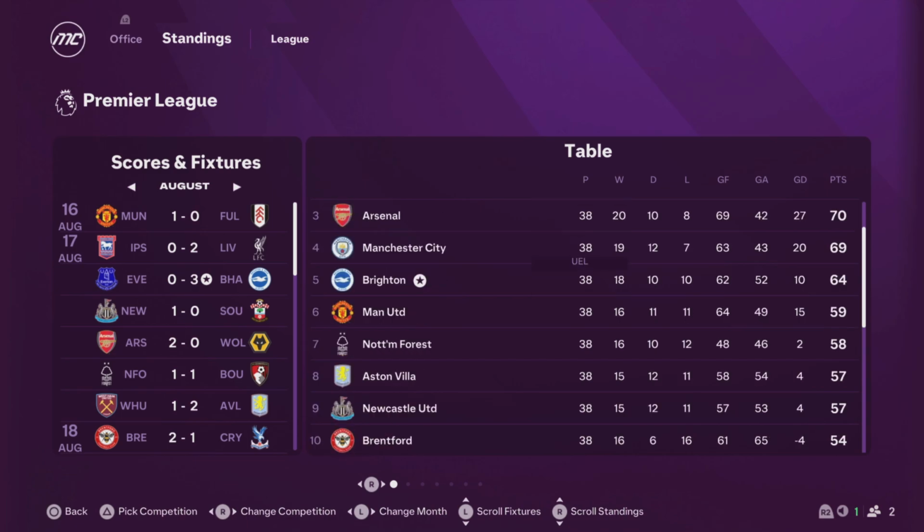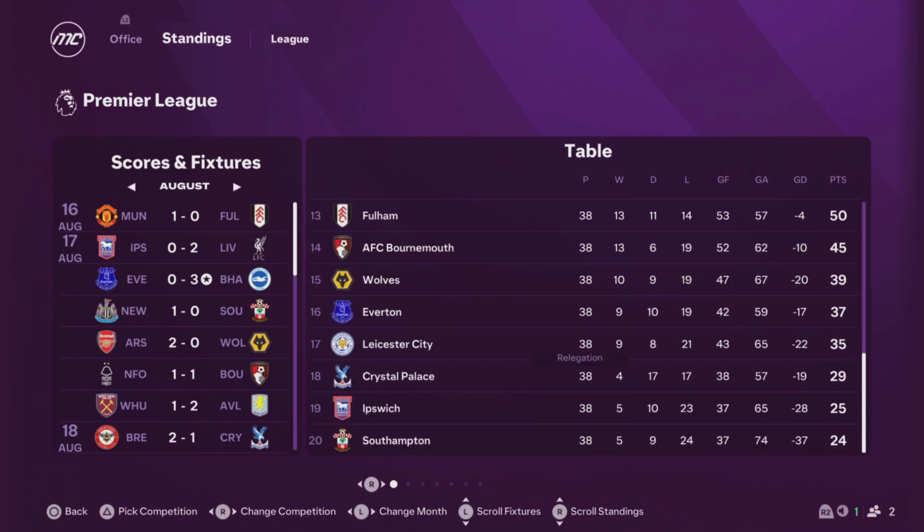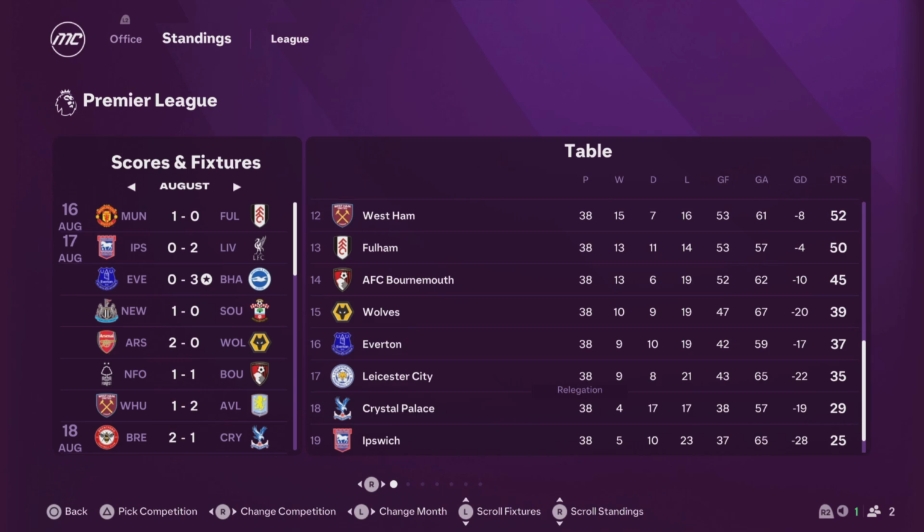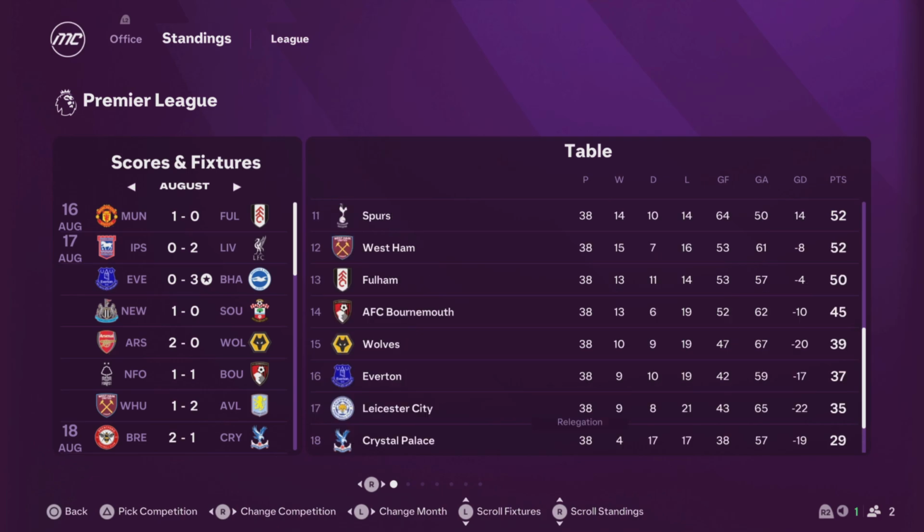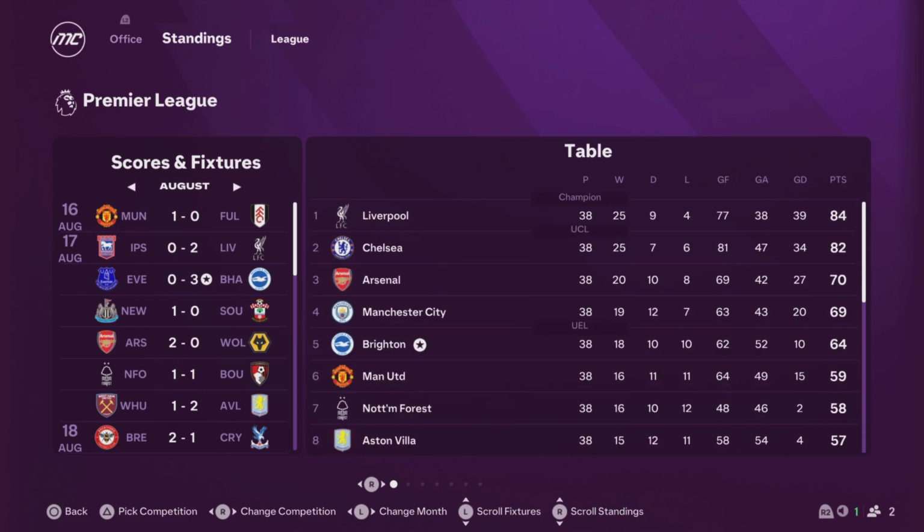This table, if certain things happen in certain ways, it's very possible. But obviously, it won't end up like this. But yeah, that's the Premier League simulation, and yeah, that's it. And for now, at least.